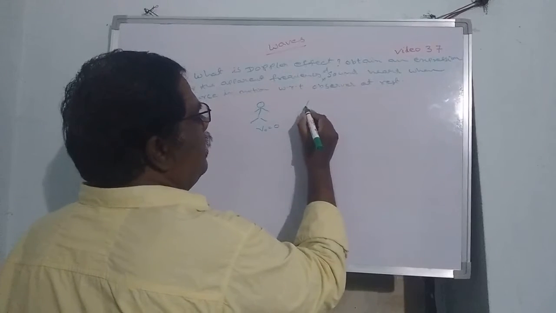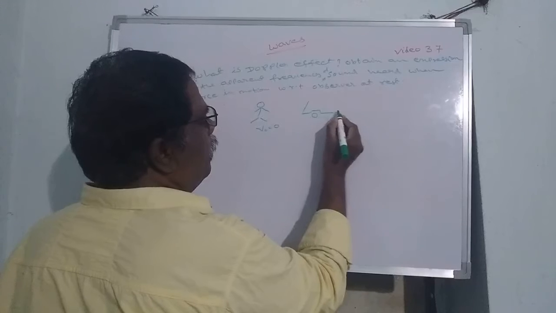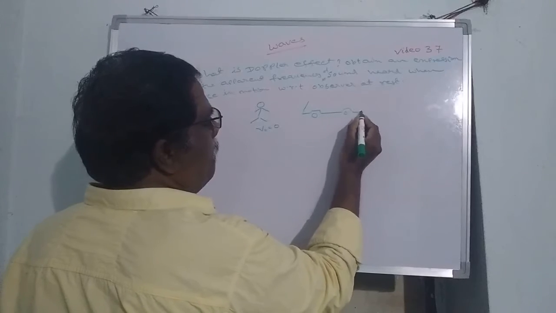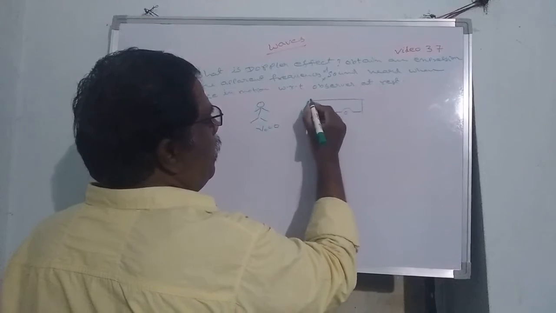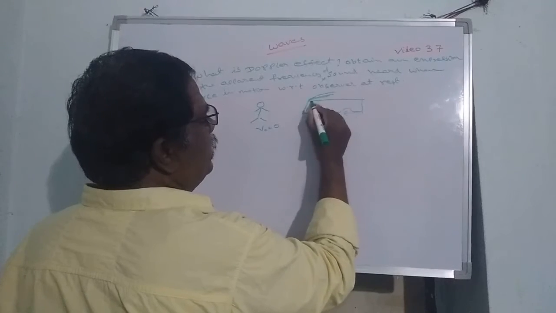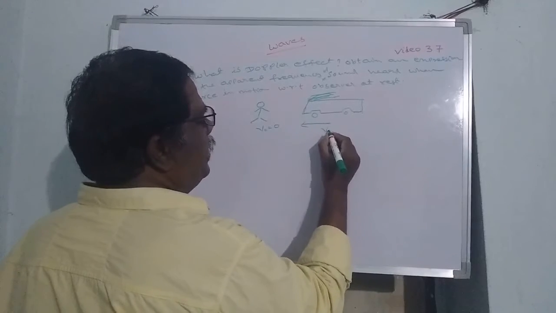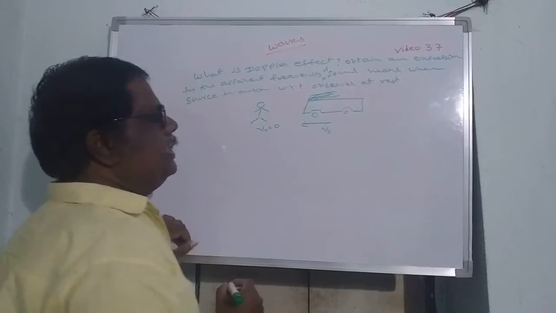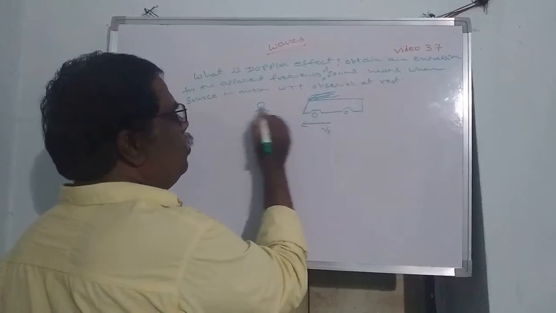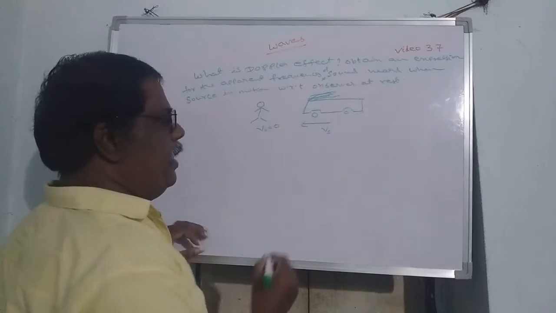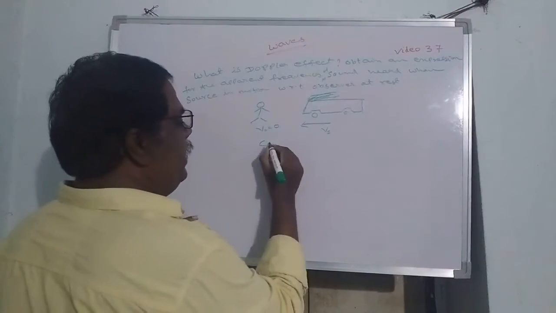Suppose a train or a bus is whistling, making noise, and it moves towards the stationary observer. The velocity of the sound source will be Vs.